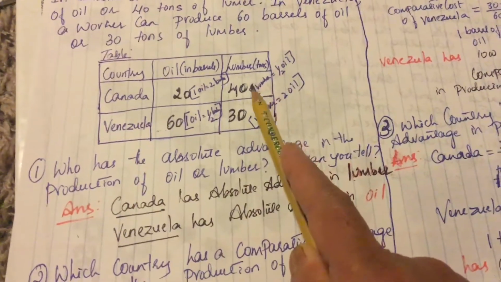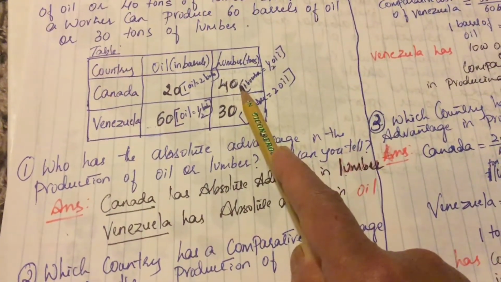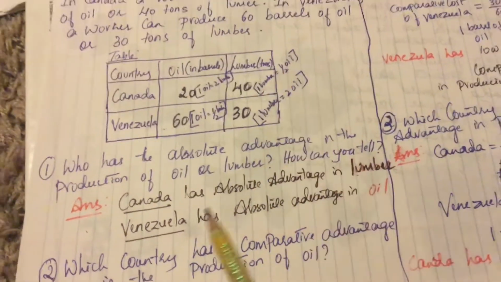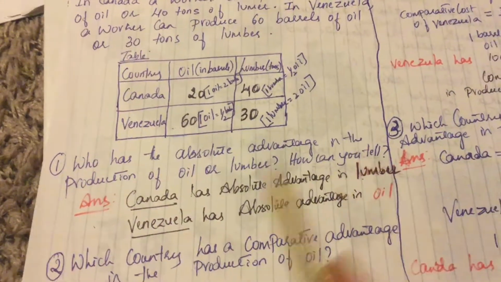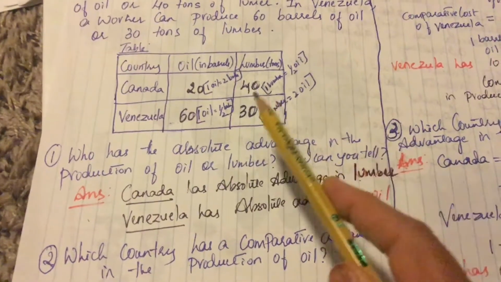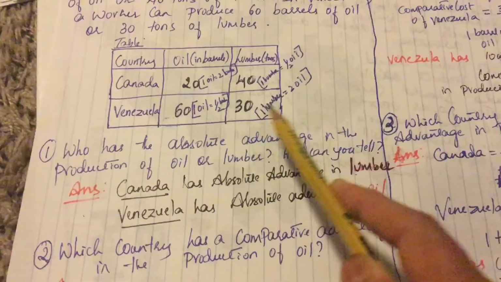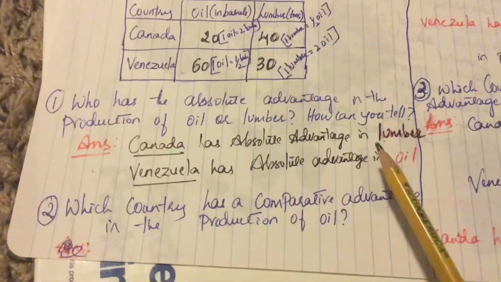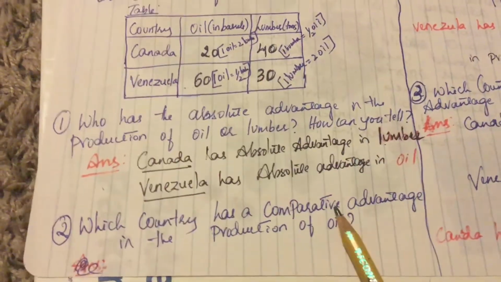So Canada has absolute advantage in the production of lumber. So Canada has absolute advantage in lumber. Venezuela has absolute advantage in oil. You can easily tell, because which produces more, you can compare and tell. The second is, which country has a comparative advantage in the production of oil?